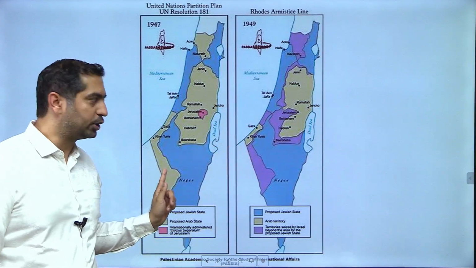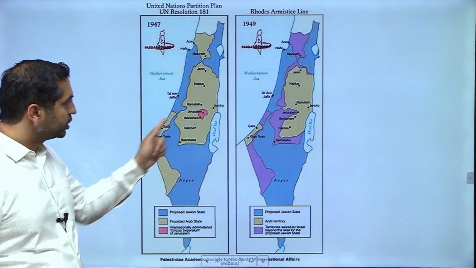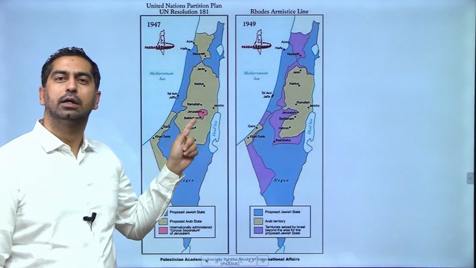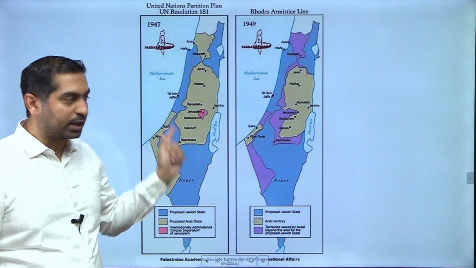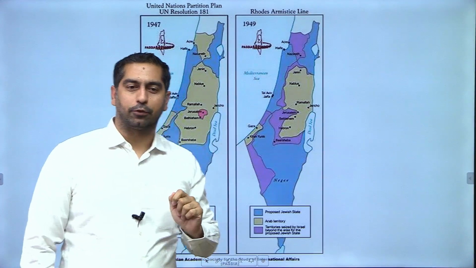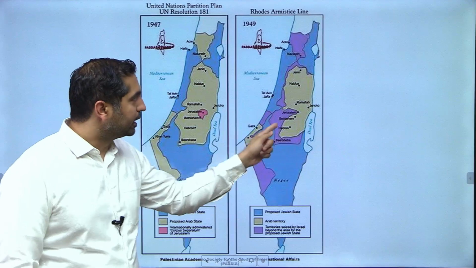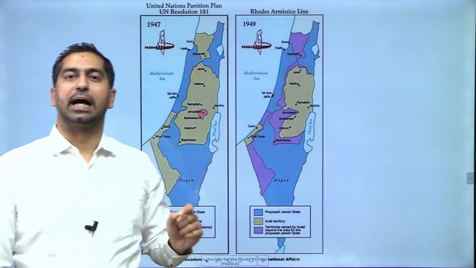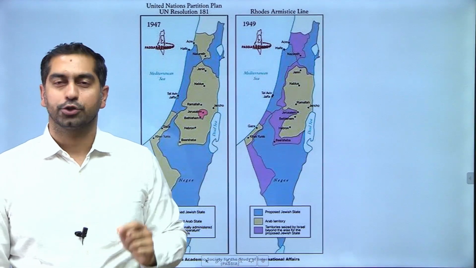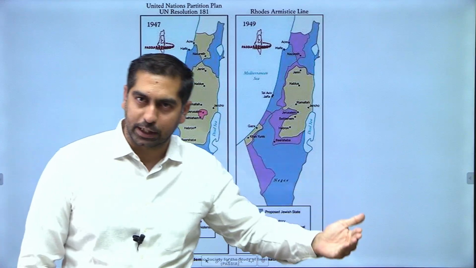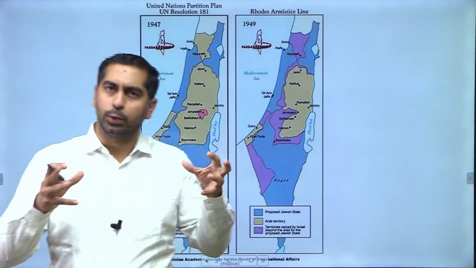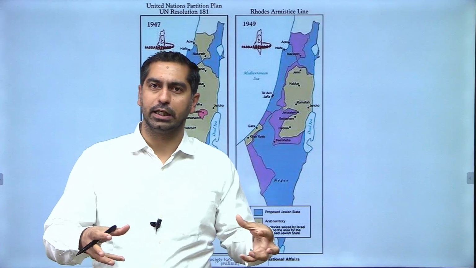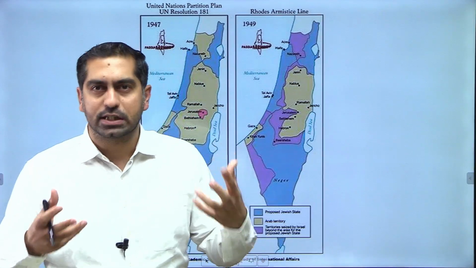Under the UN partition plan, this area was yellowish. It was given to the Palestinian state under the UN partition plan. But after the war in 1949, this purple area was taken over by Israel. So it occupied even more territory than was granted to it by the United Nations. And it said that we will occupy this territory because it is required for our security.